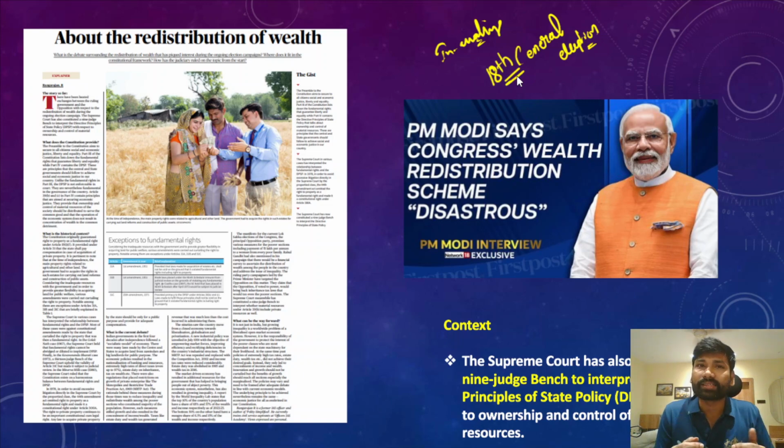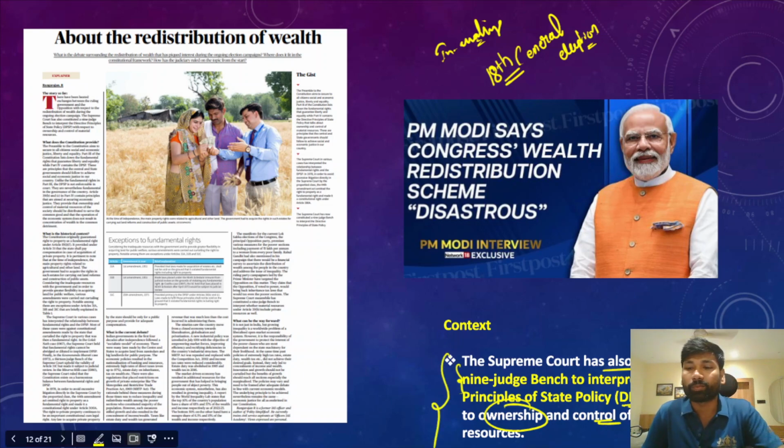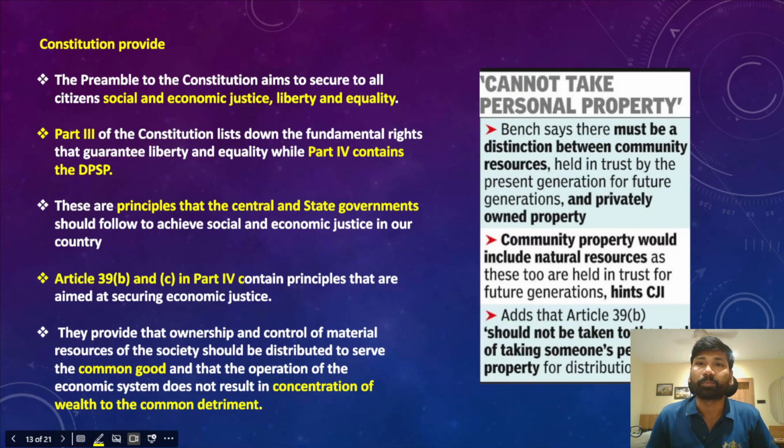Now we'll understand some of the judgments of the Supreme Court with respect to the concentration of wealth and how concentration of wealth violates some of the provisions of the Indian Constitution. So the Supreme Court has constituted a 9-judge bench to interpret the directive principles of state policy. That is with respect to the ownership and control of the material resources by the people. For that particular purpose, the Supreme Court has constituted a 9-judge bench.